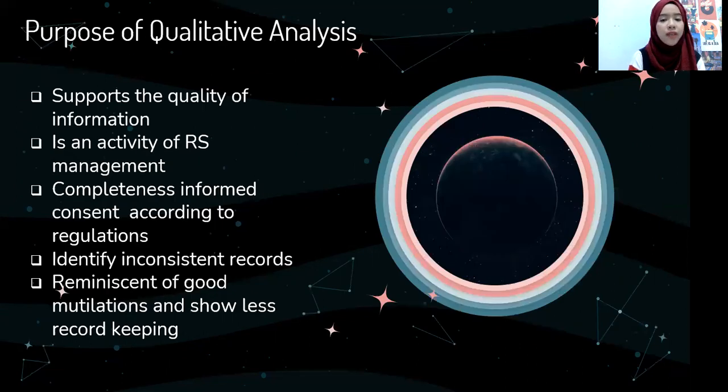Purpose of qualitative analysis: the first one, supports the quality of information, is an activity of hospital management, completeness of informed consent according to regulation, identify inconsistent records, reminders of bad mutilation, and show less record keeping.